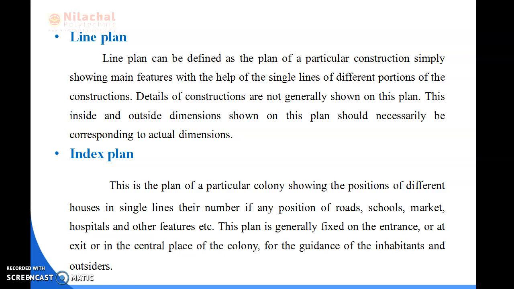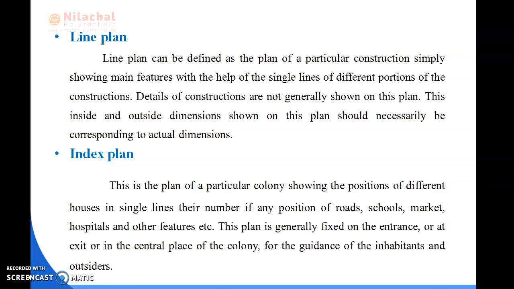Then is index plan. This is the plan of a particular colony showing the position of different houses in single line and their numbers, and if any, the position of road, school, market, hospitals and other features. This plan is generally fixed at the entrance or at exit or in the central place of the colony for the guidance of the inhabitants and outsiders.